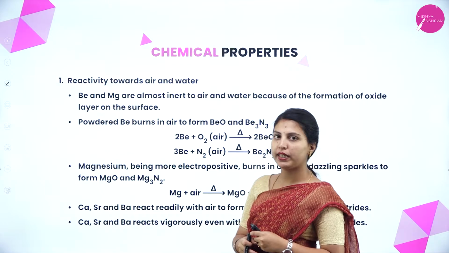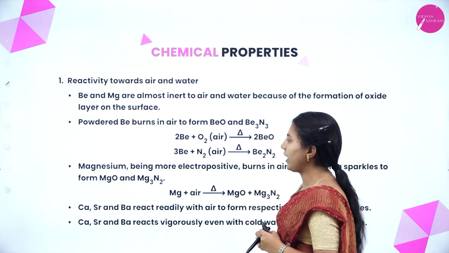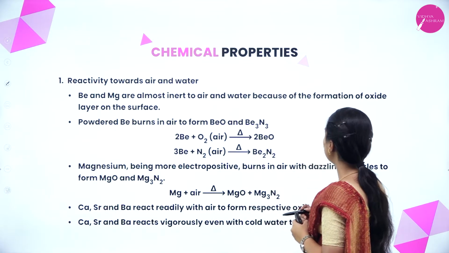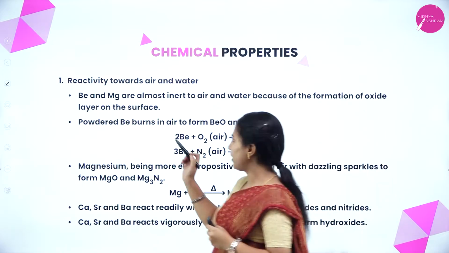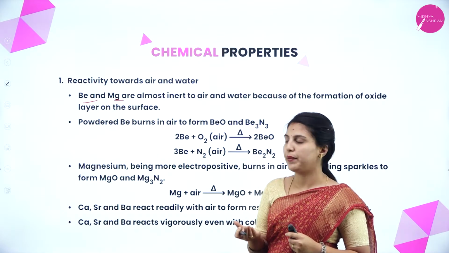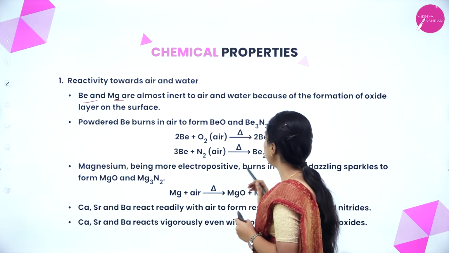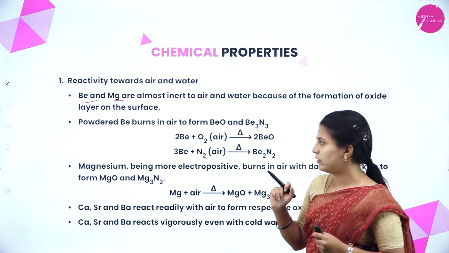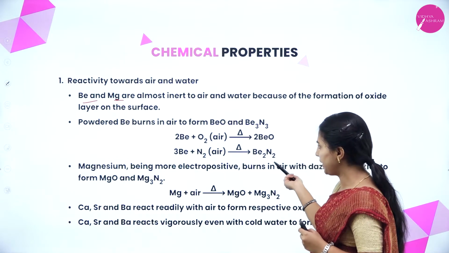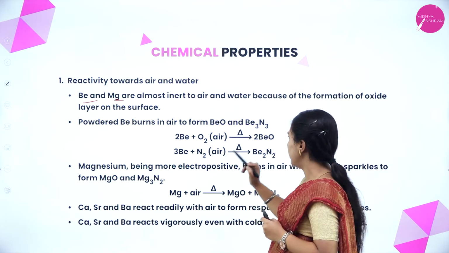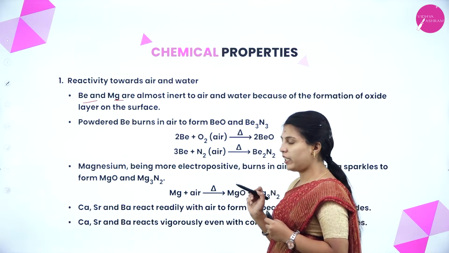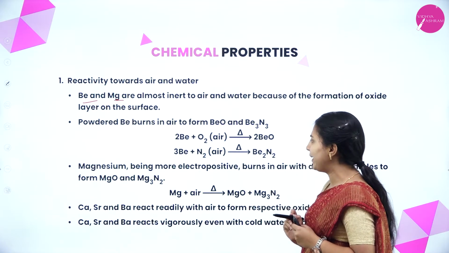Next, chemical properties. First one, reactivity towards air and water. Beryllium and magnesium are almost inert to air and water because of the formation of an oxide layer on the surface. Almost inert means they do not react that much with air and water because they form oxides on the surface. Powdered beryllium burns in air to form beryllium oxide and beryllium nitride. When beryllium is treated with air at high temperature, it will form beryllium oxide. When beryllium is treated with nitrogen, it will form beryllium nitride.